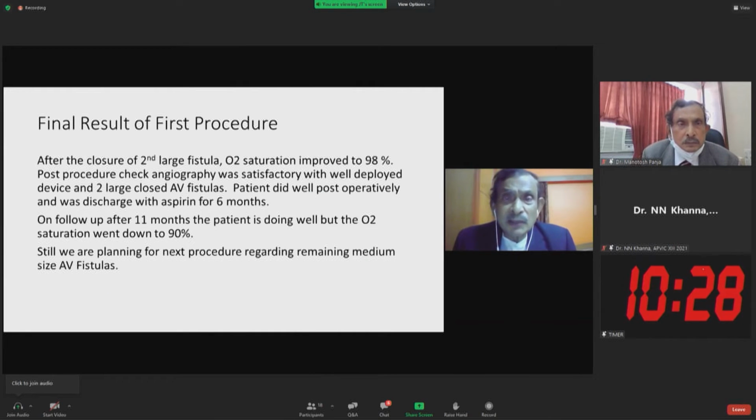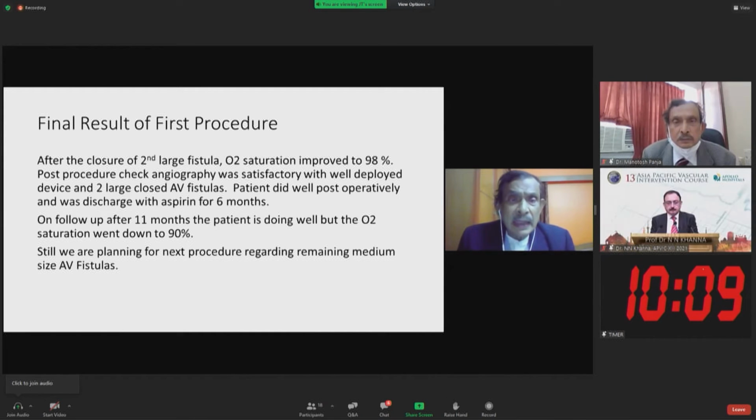Final result of the first procedure: after the deployment of the two large plugs, oxygen saturation improved from 84 to 98%. Post-procedure check angiography confirmed well deployed devices, and the two large arterial fistulas are closed by these two vascular plugs. Patient did well postoperatively.